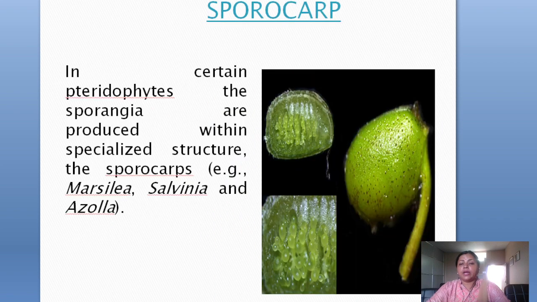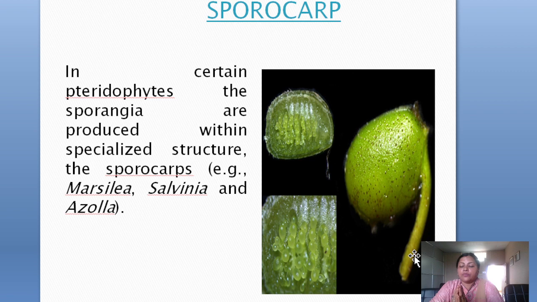But apart from that, in some aquatic members they develop the sporocarp. These sporocarps are small nut-like structures. You can see there is a small structure, and a stalk is also there. If you see the aquatic ones, suppose Marsilea or the Salvinia, for example Marsilea, in the lower portions of the leaves, at the axil of the leaf, it is the sporocarp. The sporocarp is a particular bean-like or nut-like structure, held together.